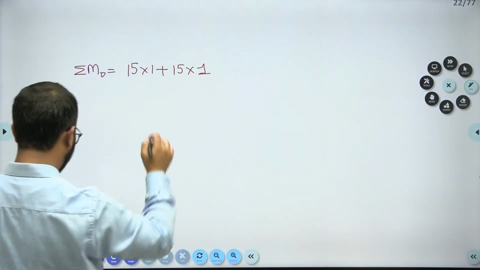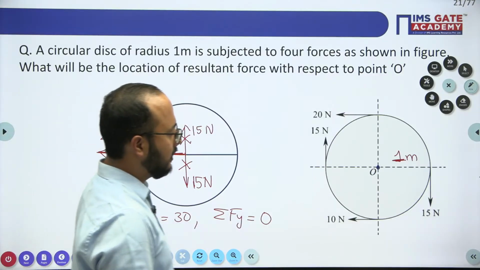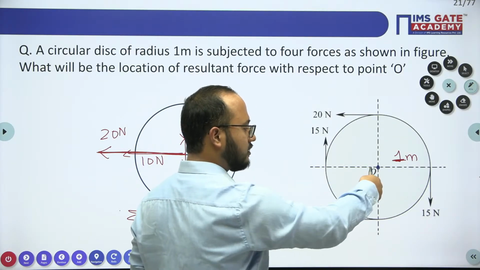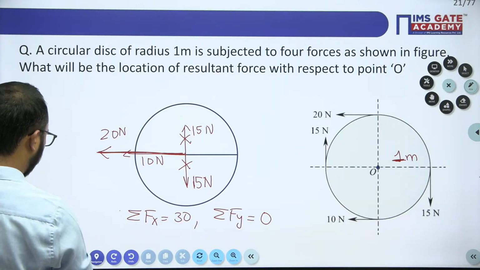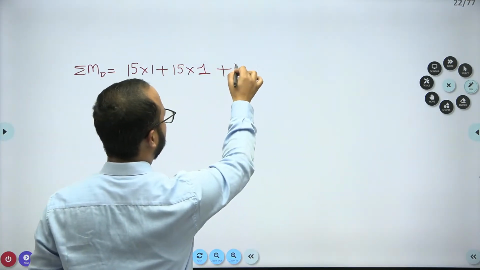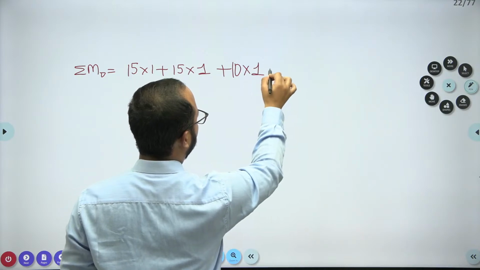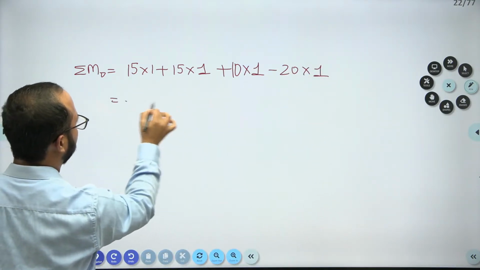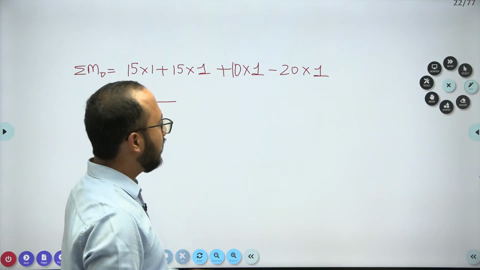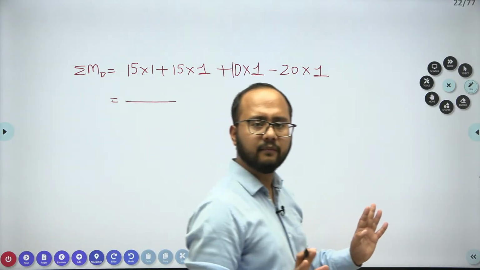Okay, that is the clockwise movement we are having. This 10 will also have a clockwise movement, but 20 will have an anti-clockwise movement. So like that you can calculate the moment value. This moment value you will have. Okay, very easy.